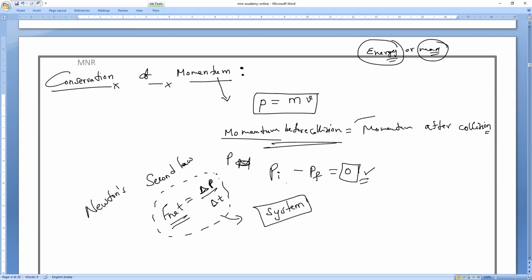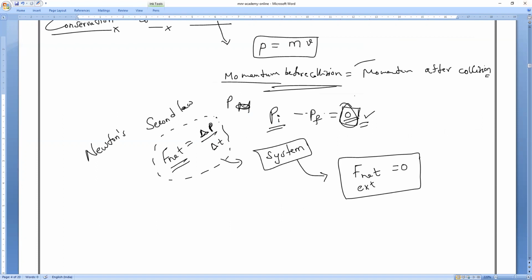As we know, initial momentum is equal to final momentum, that is, momentum before collision equals momentum after collision. So if I do initial momentum minus final momentum, the resultant change in momentum is 0. So if I consider the entire system, the net external force is equal to 0. Understand?